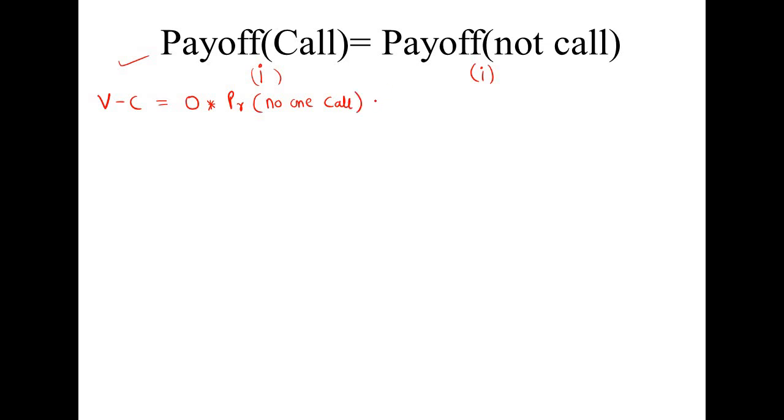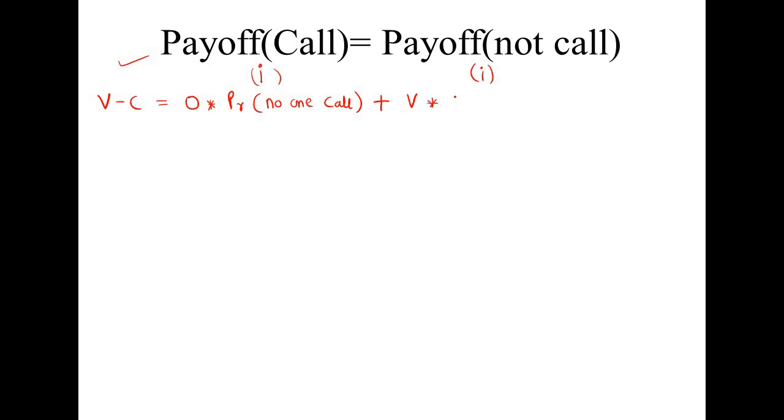Now what is the second possibility? The second possibility is that player I is not calling, but at least one other person is calling, other than I, and I is not an informer. If any other one is calling, the police is informed about the crime, so player I will get v in his payoff. Since he is not an informer, we will not deduct amount c from the payoff.